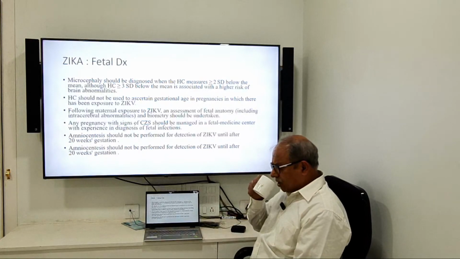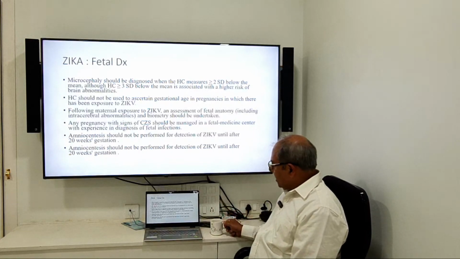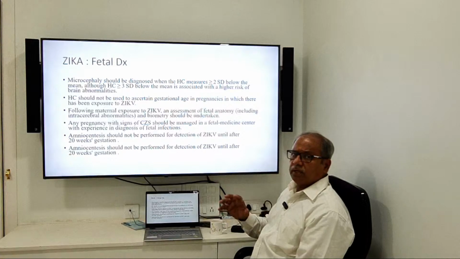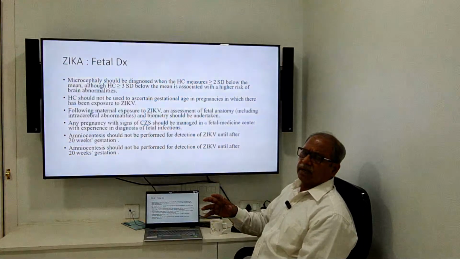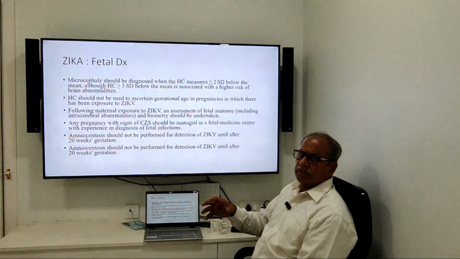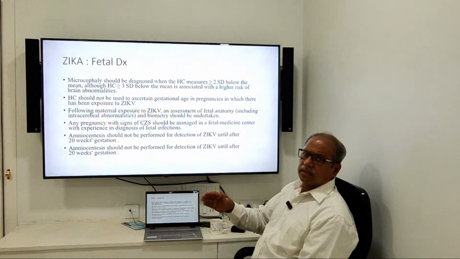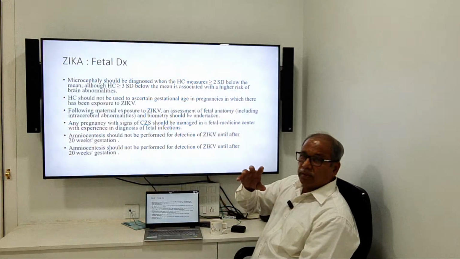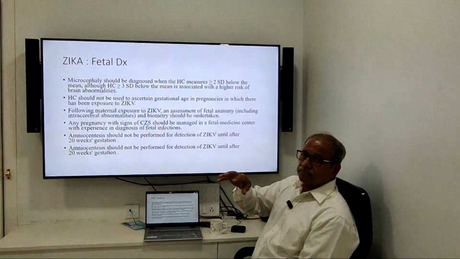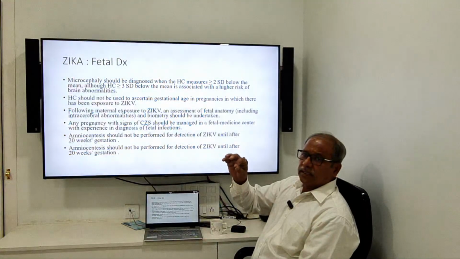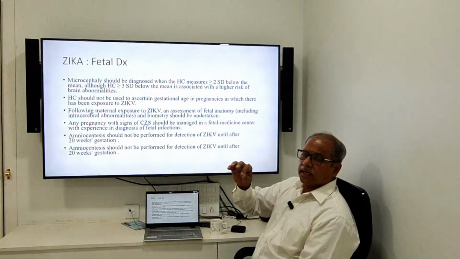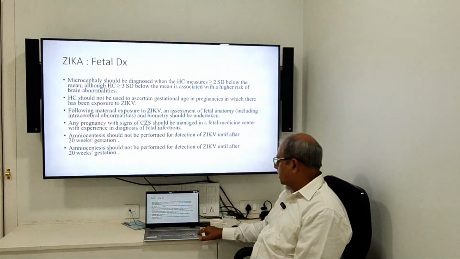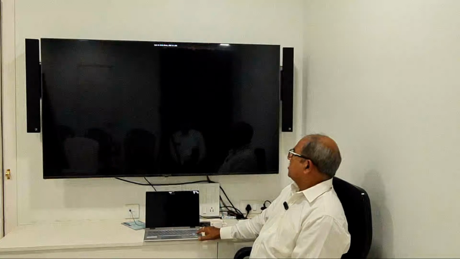Most of the time, the affected area will be the brain for viral infection. During neurosonography, even if you do biparietal diameter estimation or cerebellum or lateral ventricle, these are all levels given by the ISUOG guideline in the second trimester. If you think all around them, you might see the features of abnormality. And if you follow correctly the checklist of the ISUOG second trimester guideline, you might get some idea of some problem in the fetus. Then you can confirm it by amniocentesis.